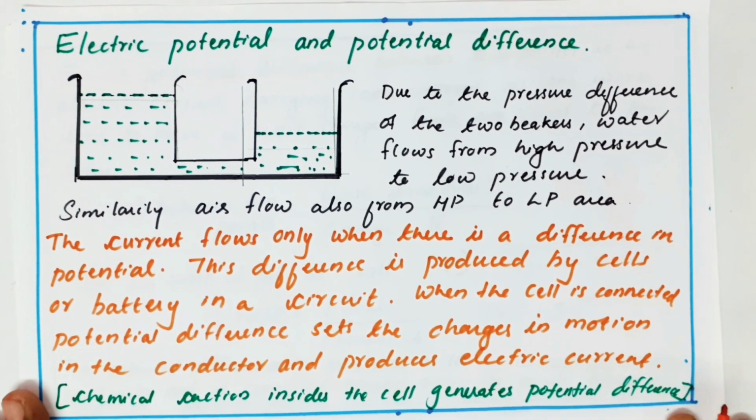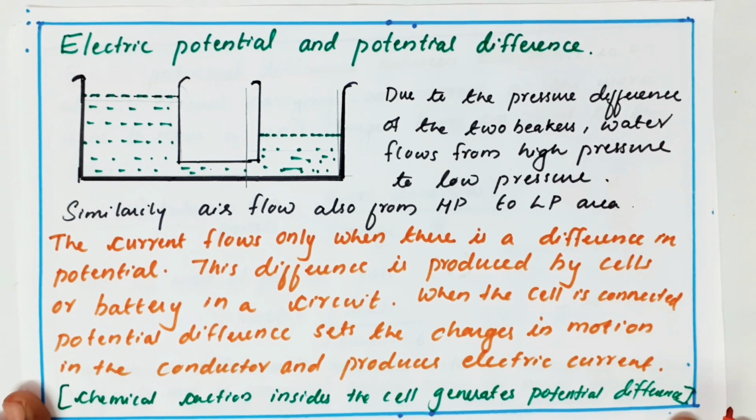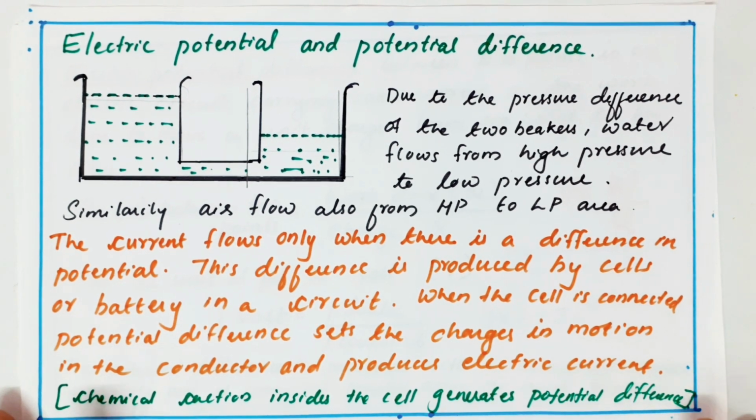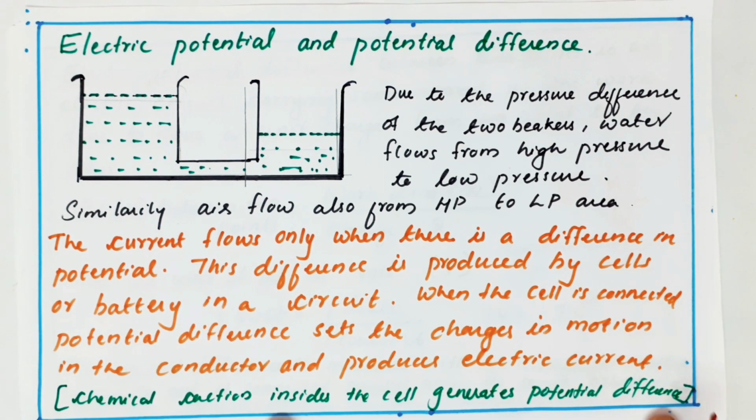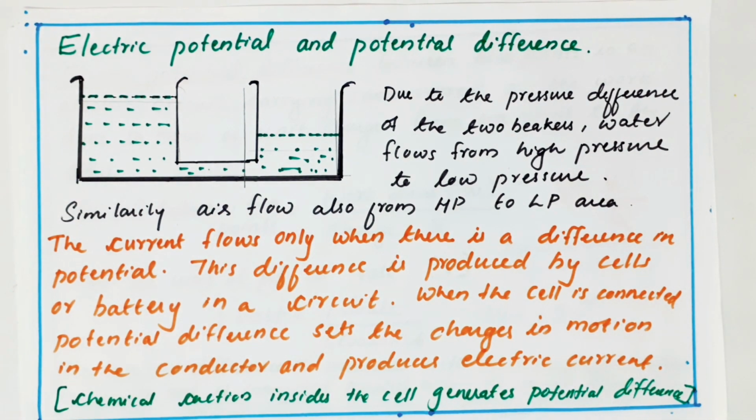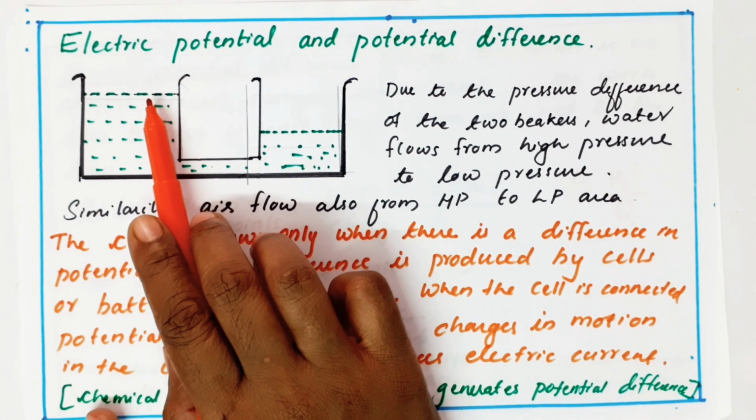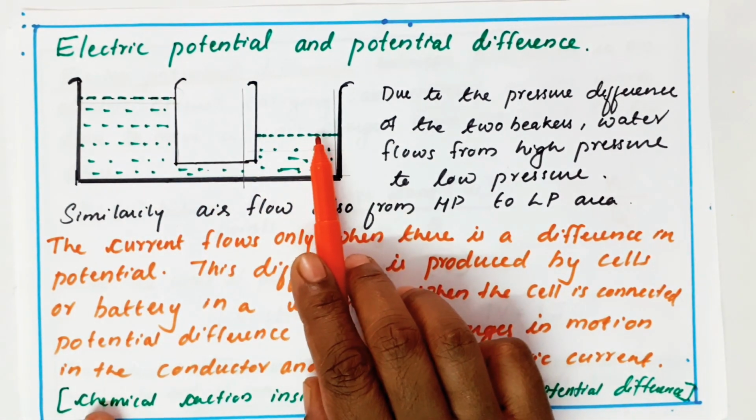Next, I am going for an important topic of current, that is called electric potential or potential difference. Before that, I am telling a small experiment. Take two beakers. One beaker contains water up to this level and another beaker contains water up to this level.